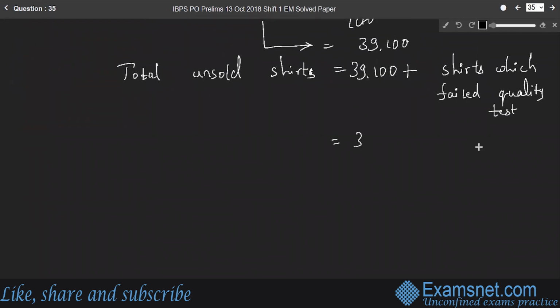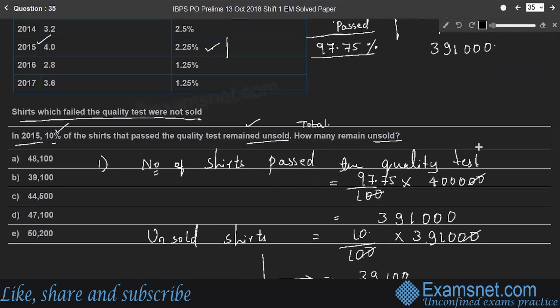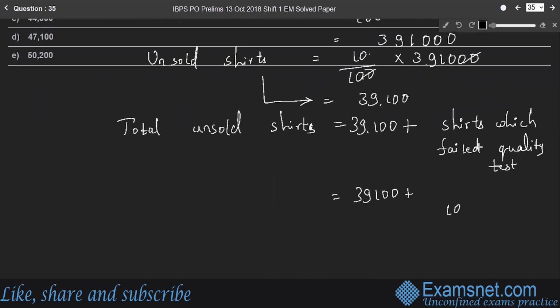That means 39,100 plus. What is the percentage of shares that failed the quality test? 2.25. So out of 100, 2.25 shares failed the quality test. Therefore, out of 4 lakh, what is the number of shares? We can cancel two zeros.